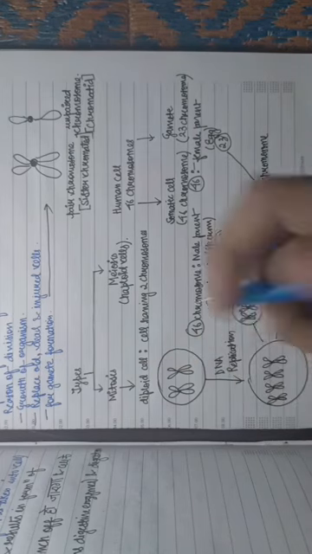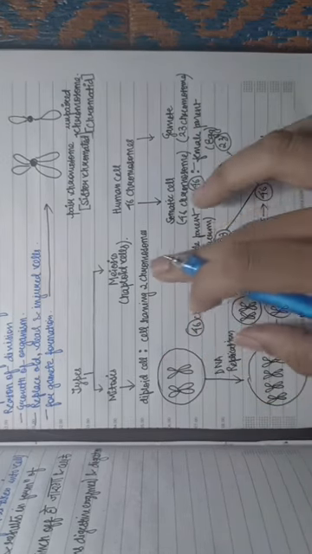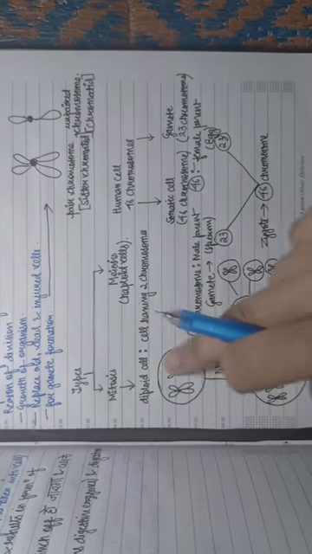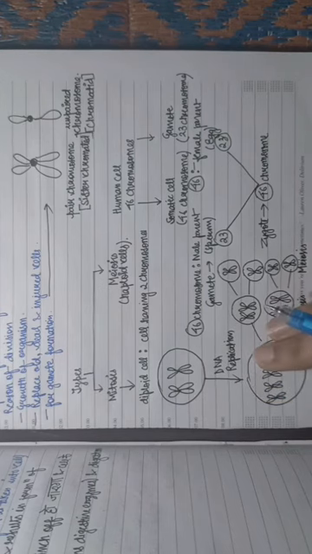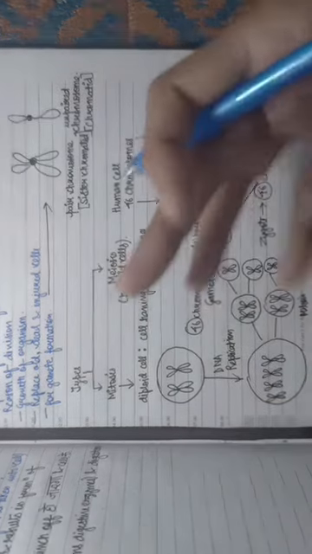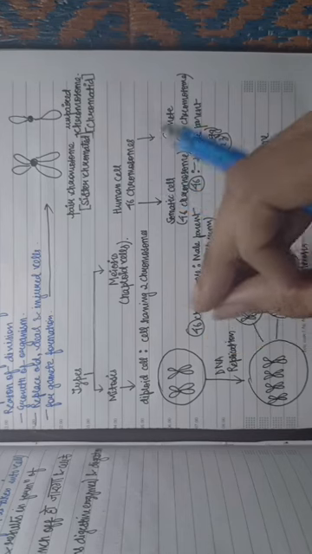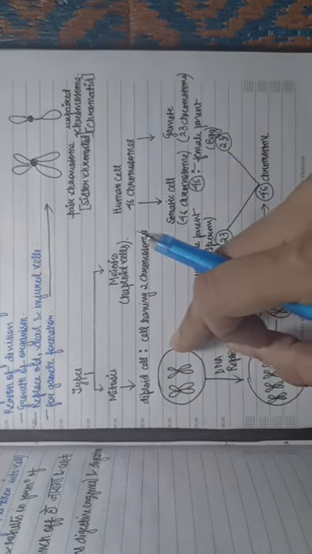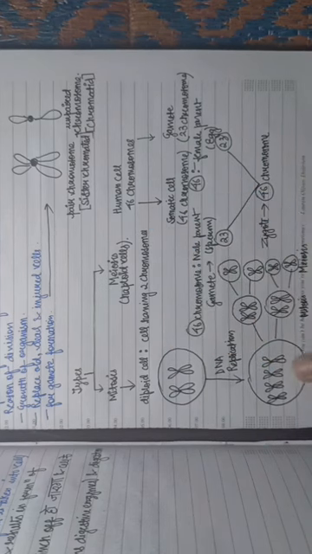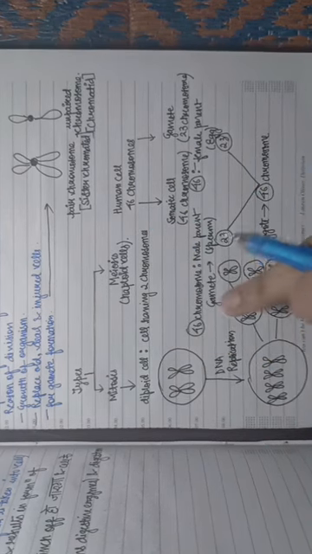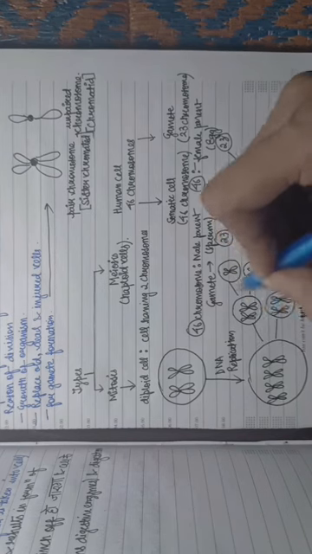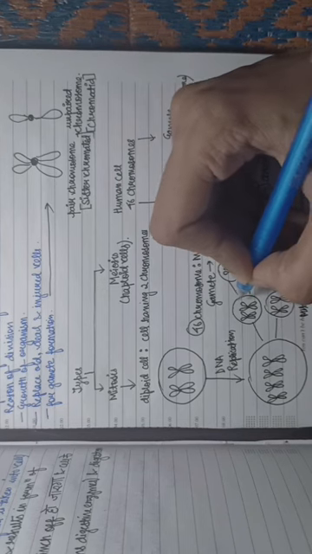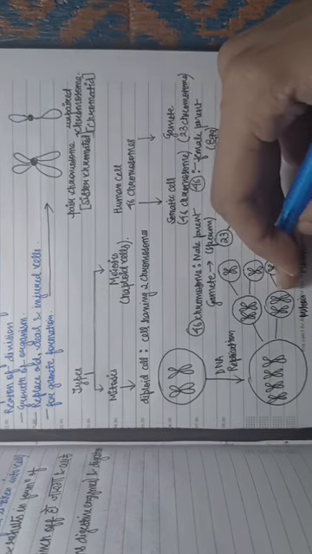So in case of mitosis, diploid cell means a cell which is having 2 chromosomes. This is a cell and this is having 2 chromosomes. Now the DNA replication happens, and we know that DNA replication means when DNA is making its own copy. Means in case of diploid cells 2 chromosomes were present, so after DNA replication 4 chromosomes are made. Now this will divide into 2 cells. So in case of mitosis, one cell is having 2 chromosomes and the another one is having 2 chromosomes.